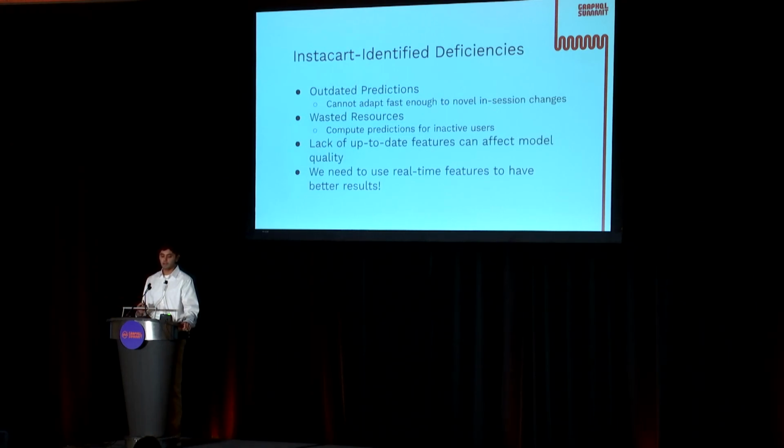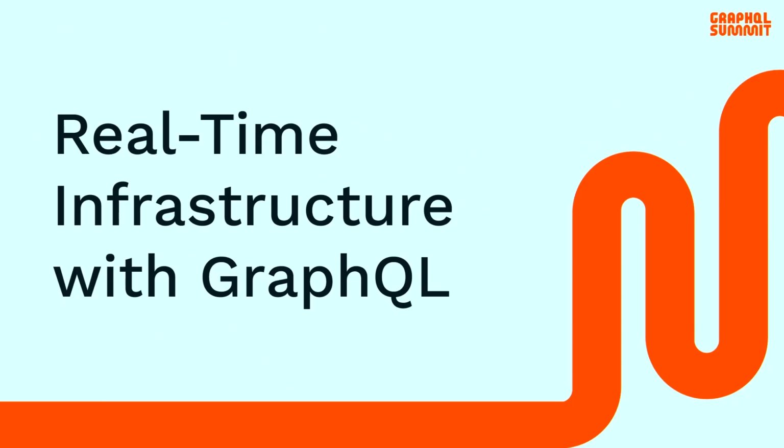And then finally, the lack of up-to-date features can affect the prediction quality. As another example that might be relevant to Instacart, imagine that Instacart uses an algorithm to optimally place delivery drivers near grocery stores. Without real-time updates on customer behavior and what they're looking at now, drivers might not be able to be positioned to ensure the quickest delivery times. So obviously, this leads us into the next portion of our talk, which is, we want to be able to take our users' data in real time and make decisions on it, which is how we're going to be setting up our real-time infrastructure.